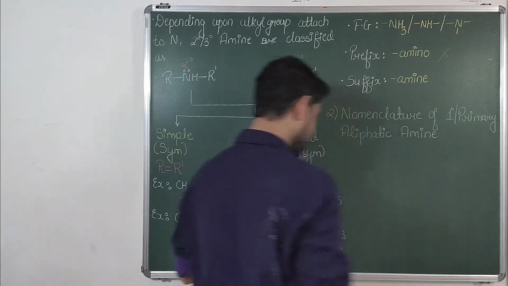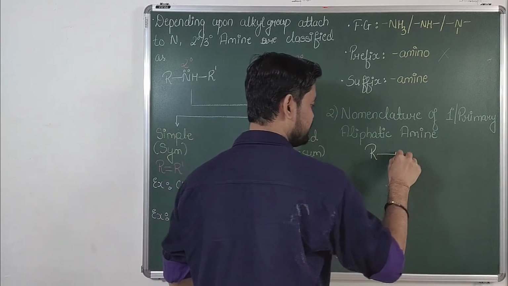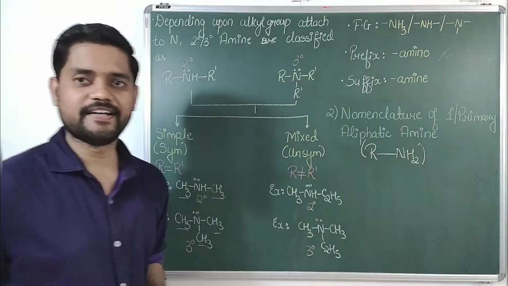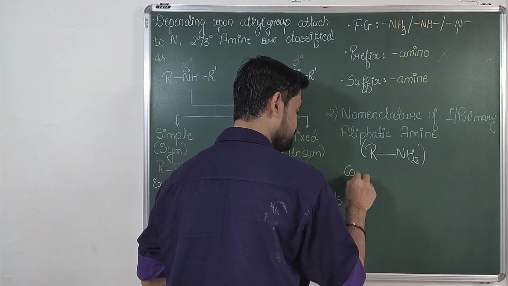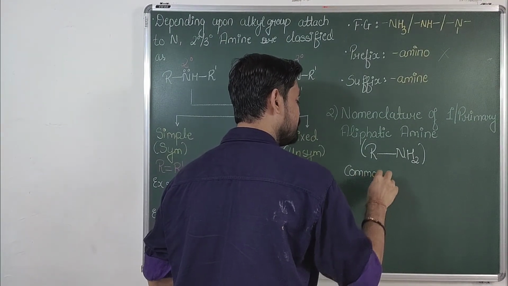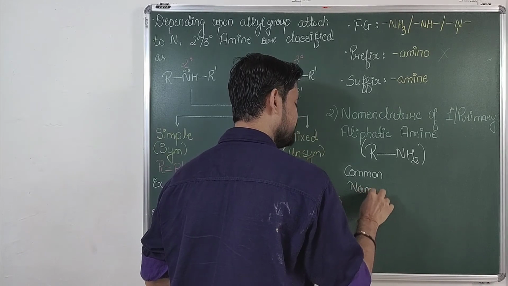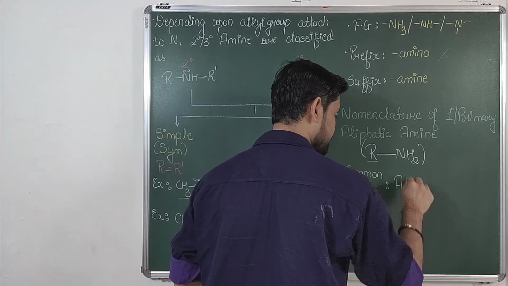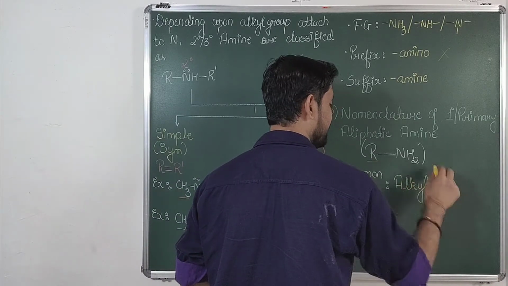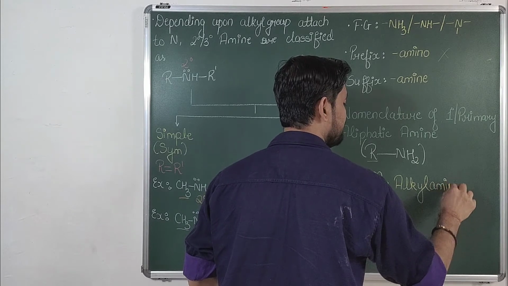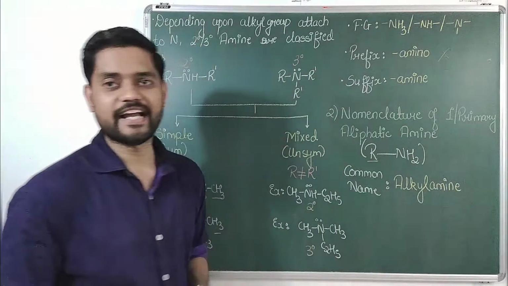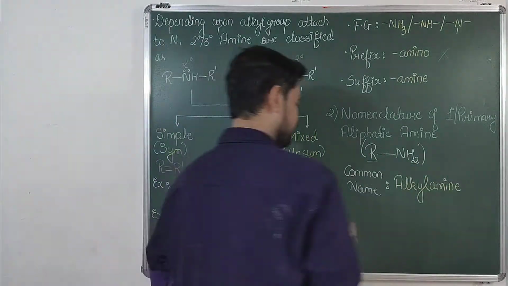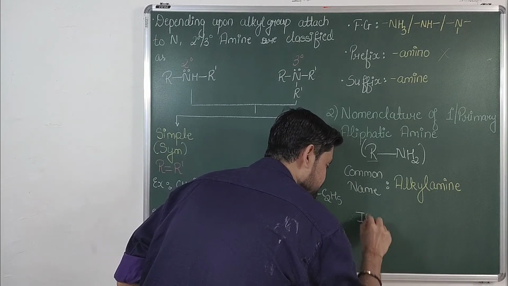Primary aliphatic amine is represented as R NH2. This is a representation of primary aliphatic amines. Talking about its common name, it is simply written as the name of the alkyl, and then amine. It's very simple. So if you remember the alkyl groups we have discussed till now, the name will become very easy.